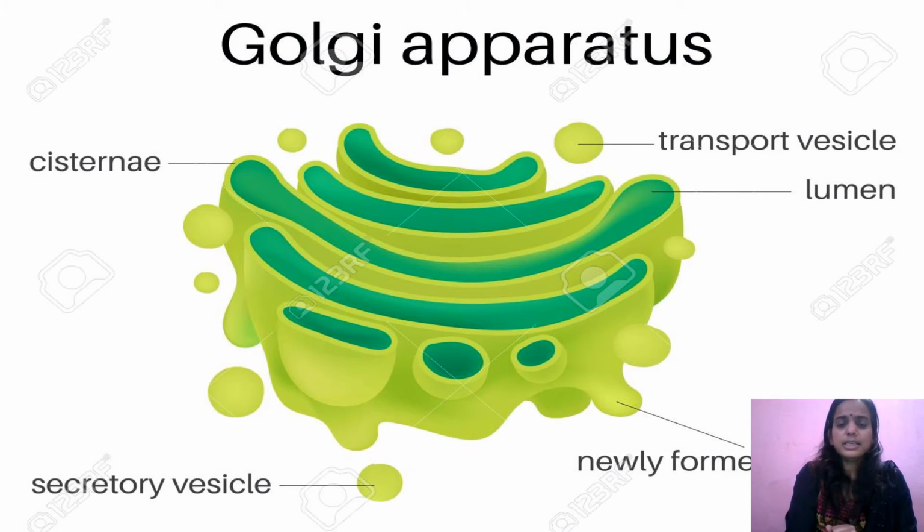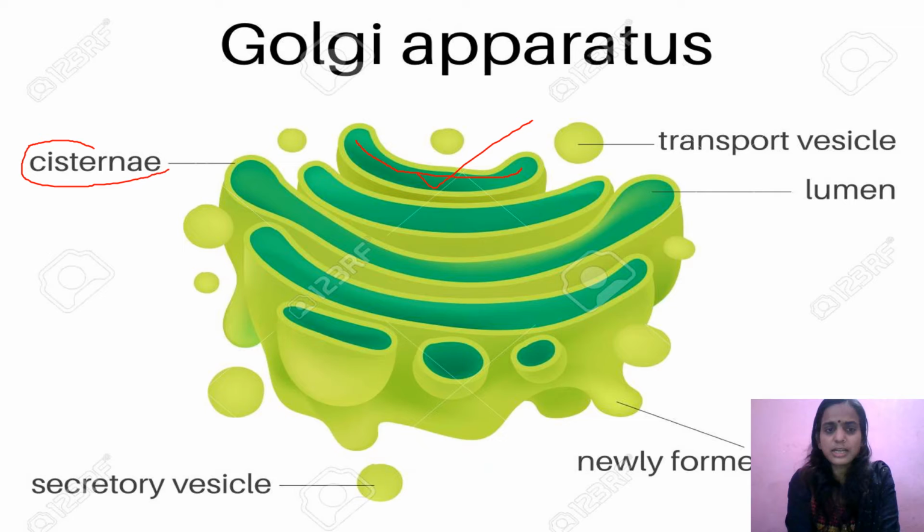Next, let us see the structure in detail. We have already seen that three elements are present, so let us study these three elements with the help of this diagram. Here you can see that we have tube-like or sac-like structures. They are not straight, but curved. These tube-like structures are the cisternae that we saw in the previous section. A number of cisternae are stacked one over the other, forming the Golgi complex.